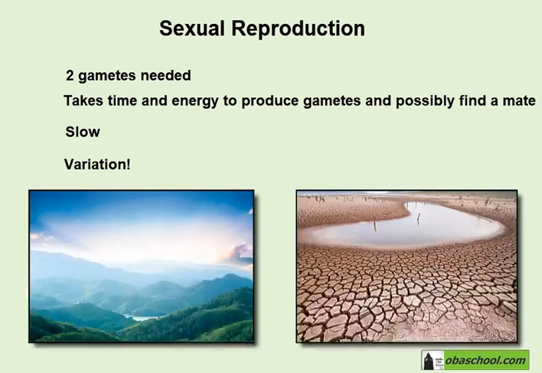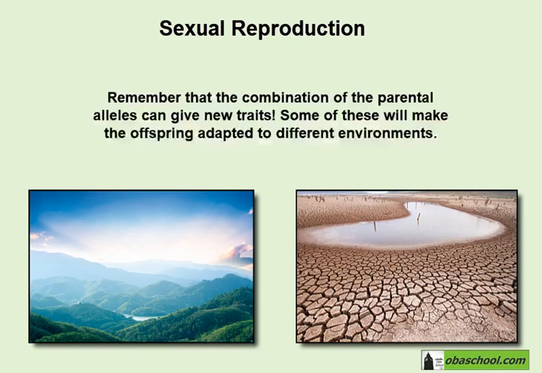So here, if the environment changes between generations, this variation will give a chance for the offspring to survive because these offspring are different from the parents, so they will have different adaptations than the parents and can adapt to different environments. So if the environment changes from hot to cold, for example, then the offspring that will have characteristics that make them adapt to the cold, these ones will survive.